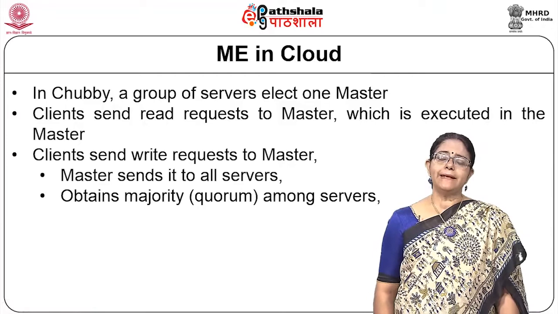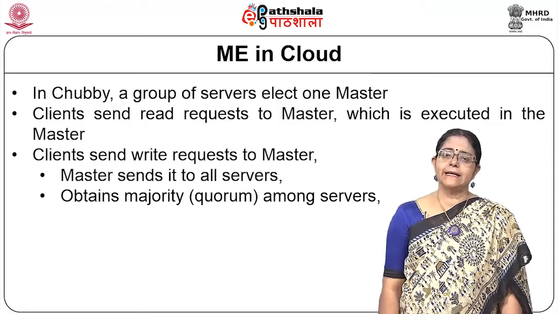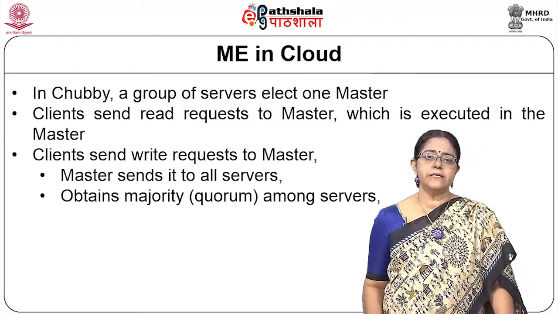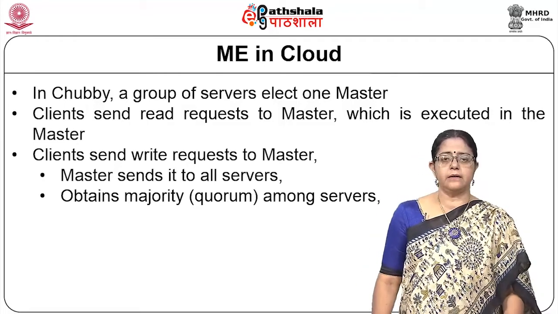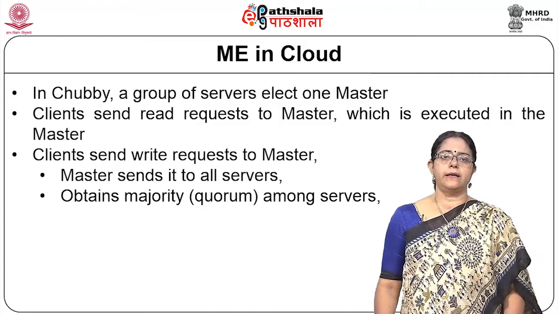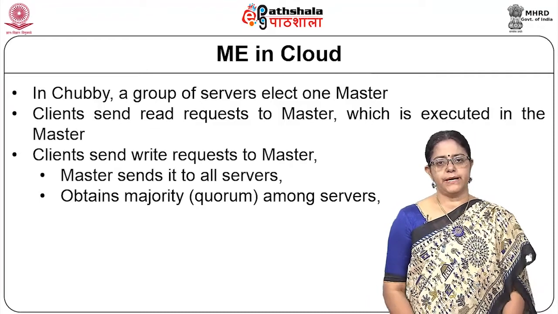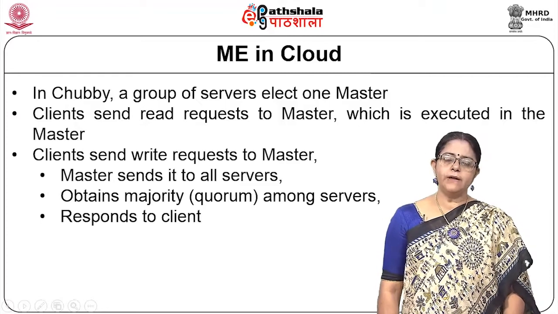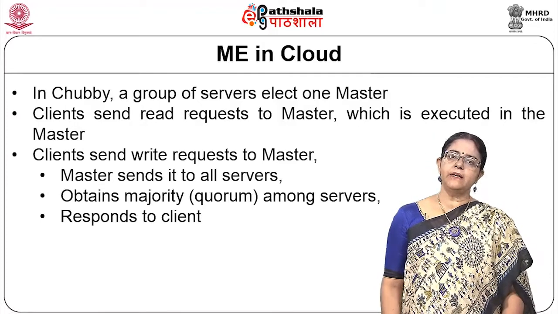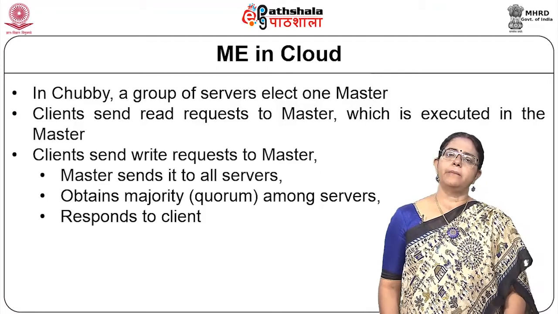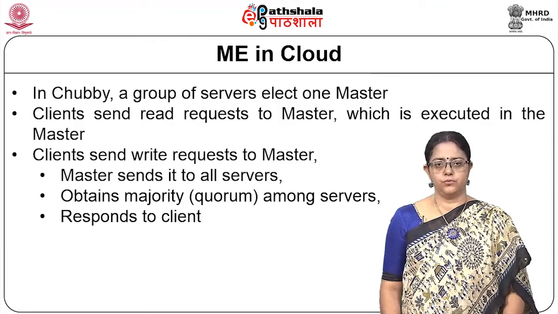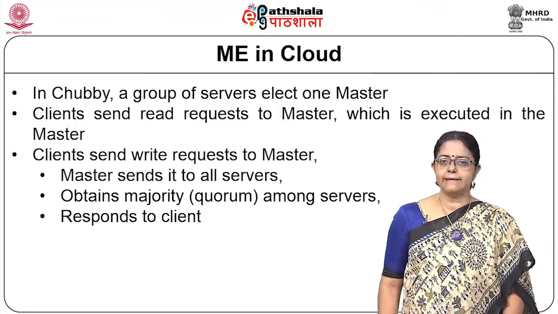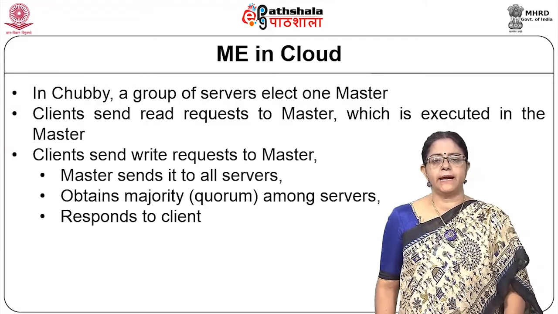So, that means in case the quorum is maintained, that is, a majority of the servers are okay with the current update, then Chubby goes ahead and commits the value, and accordingly decides whether the write can be done or not. In case the quorum number is not agreeing to accept the write, then it says no, sorry, to the client, that at this point in time the write cannot be done.